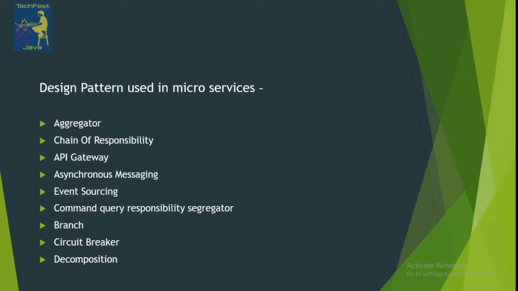The second design pattern is chain of responsibility.